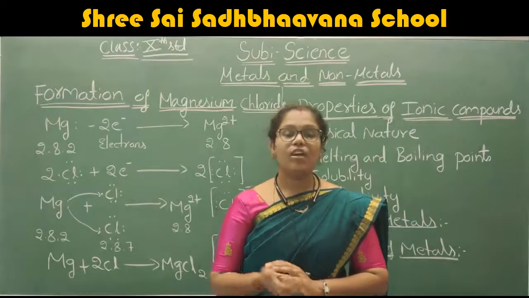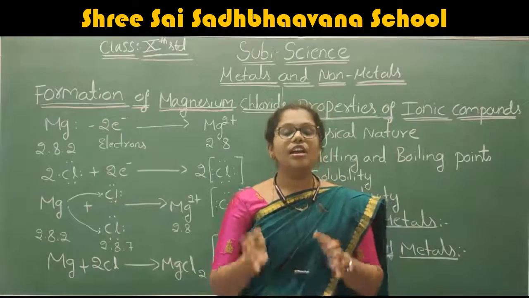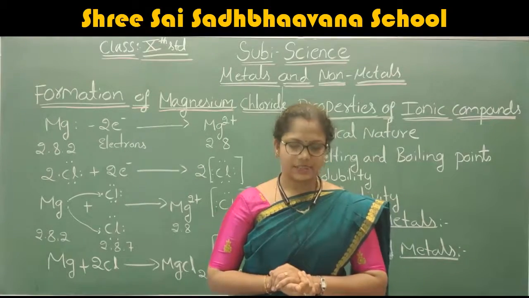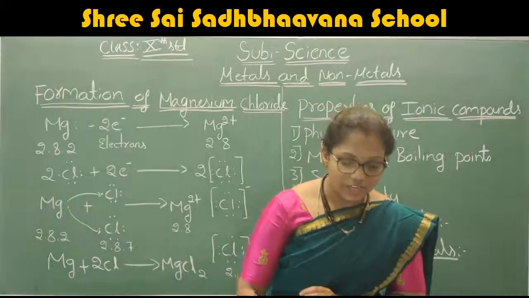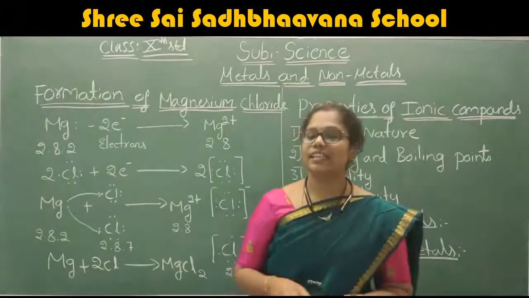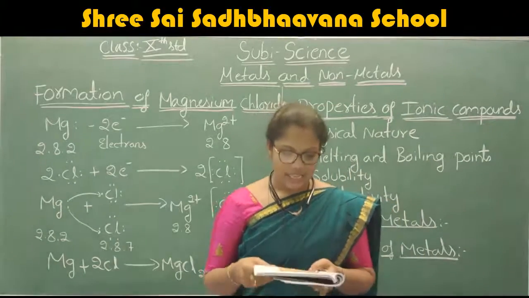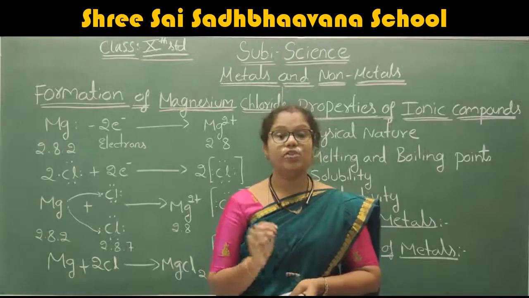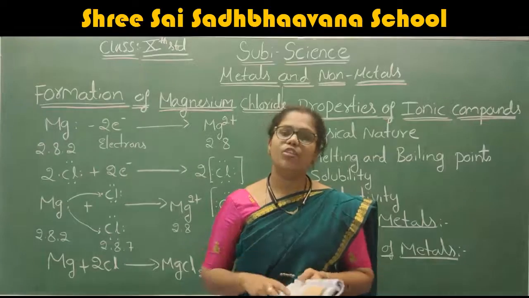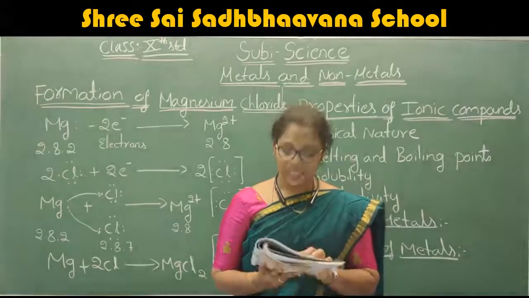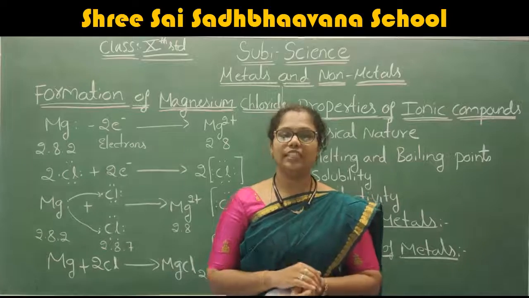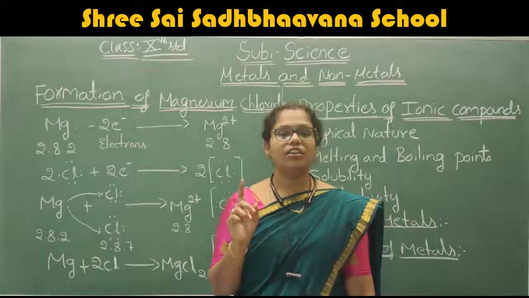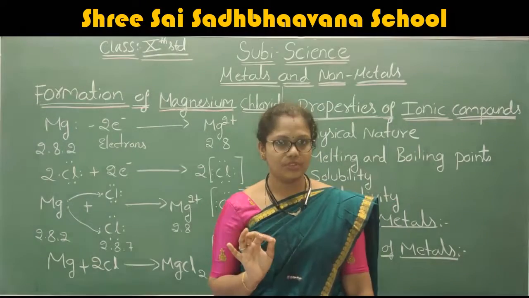And we also discussed one example for the reaction of metals and non-metals. What was the example? It was sodium chloride, NaCl. Sodium is a metal and chlorine is a non-metal. You already know that if a metal reacts with a non-metal, you will get an ionic compound.